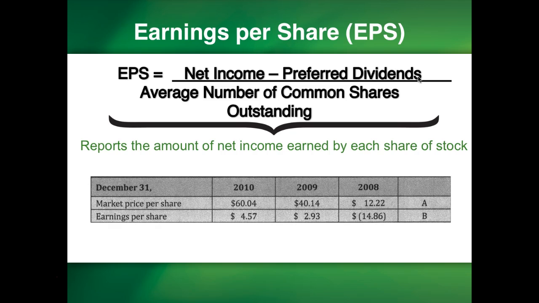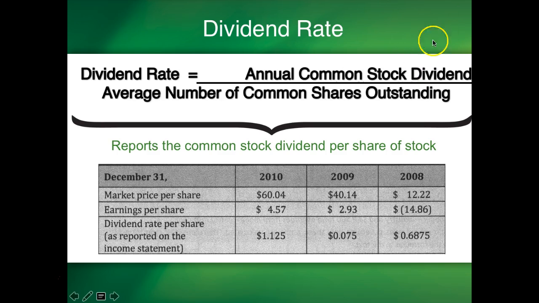Basic reflects only the actual average number of common stock outstanding. The diluted increases the actual number by any shares that may be converted to common shares, such as stock options, convertible debt, or convertible preferred stock. Dividend rate is computed as annual common stock dividend divided by average number of common shares outstanding. The ratio calculates the dividend per share. Frequently, this information is disclosed on the body of the income statement, the statement of shareholders' equity, or in the notes of the annual report.